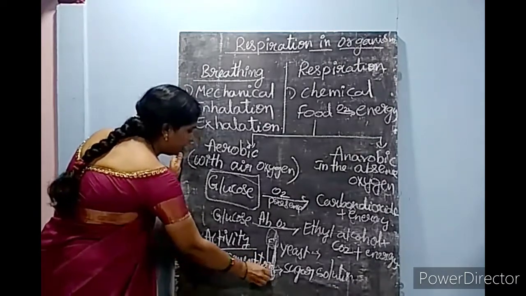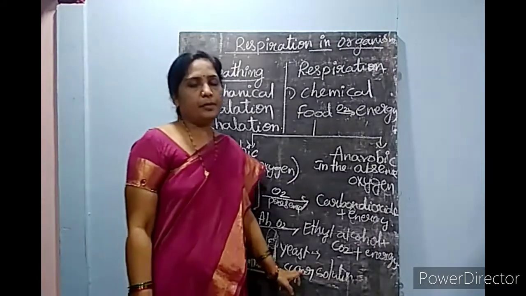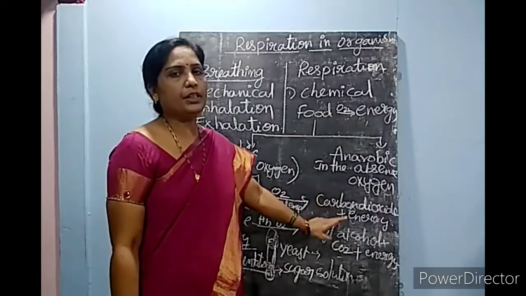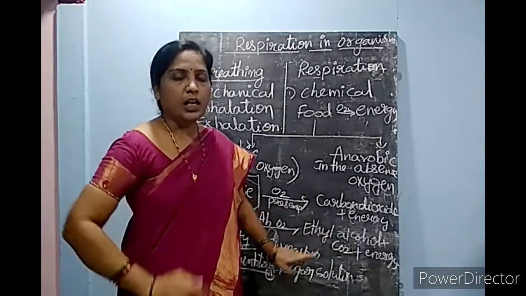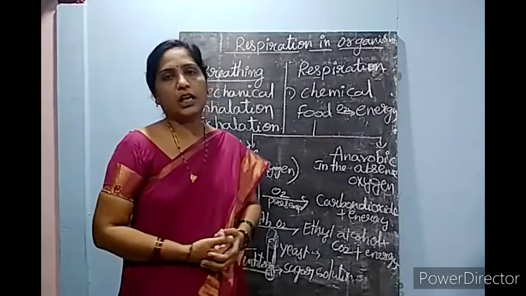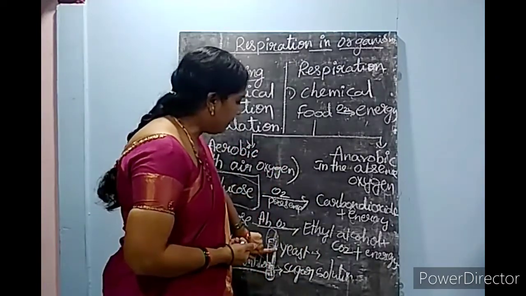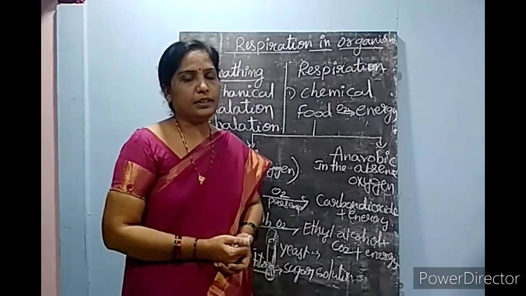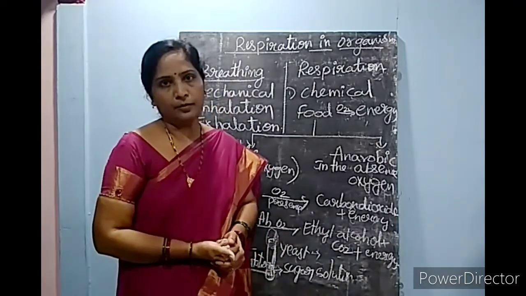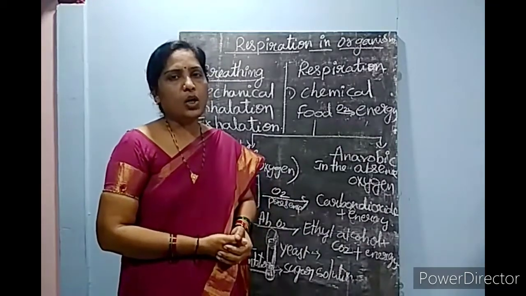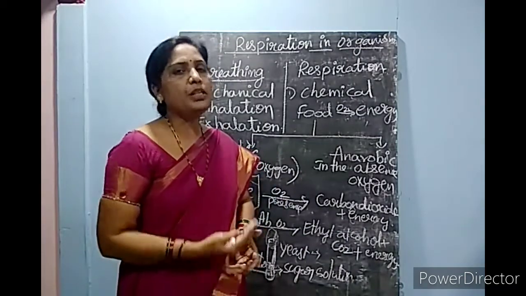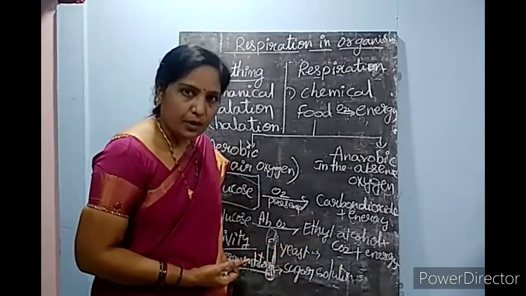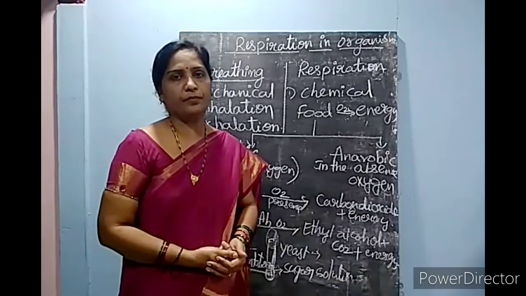So through the fermentation process, glucose gets broken down and releases carbon dioxide and also ethanol or ethyl alcohol. How can we prove that it is ethyl alcohol? If you open this balloon and smell it, it gives the smell of ethanol, a little alcoholic smell. So through the smell you can prove that ethanol is released by the fermentation process.